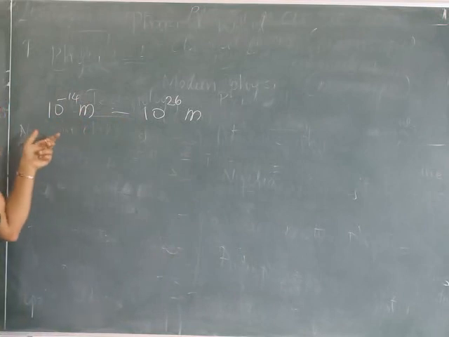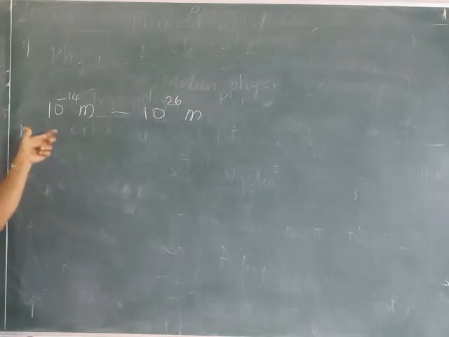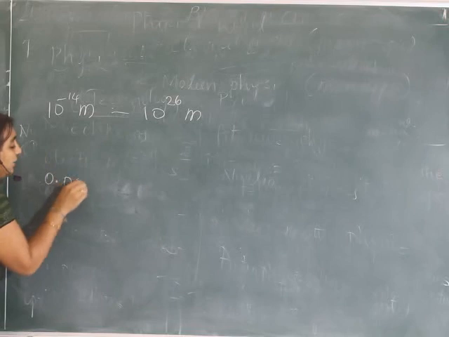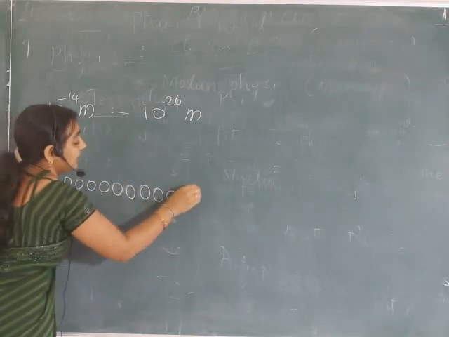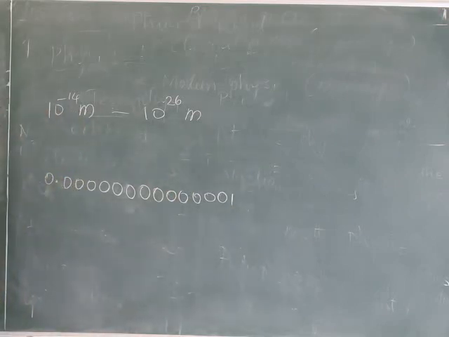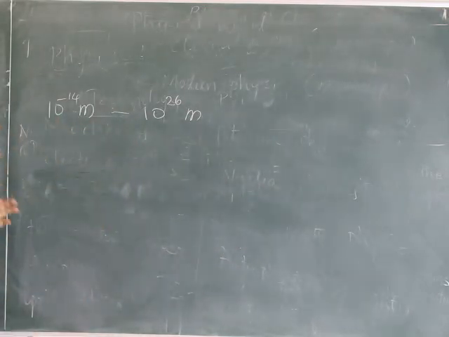So in physics we can speak of very, very small sizes, that is 10 to the power minus 14. 10 to the power minus 14 means after 0 point, there are 1, 2, 3, up to 14 places, so many zeros, so much small.